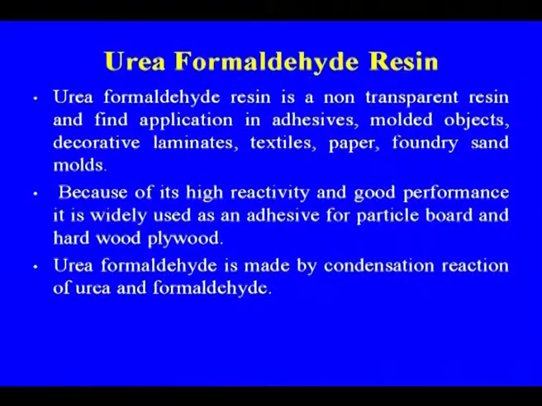Now let us discuss urea and melamine formaldehyde. Urea formaldehyde resin is a non-transparent resin and finds application in adhesives, molded objects, decorative laminates, textiles, paper, foundry molds. Because of its high reactivity and good performance, it is widely used as an adhesive for particle board and hardwood plywood. Urea formaldehyde is made by condensation reaction of urea and formaldehyde.